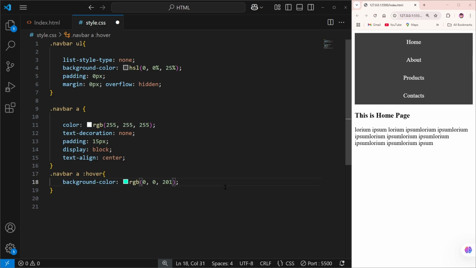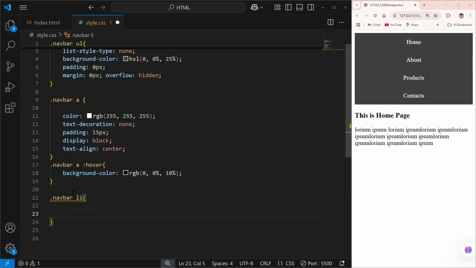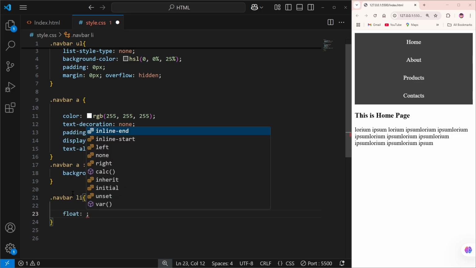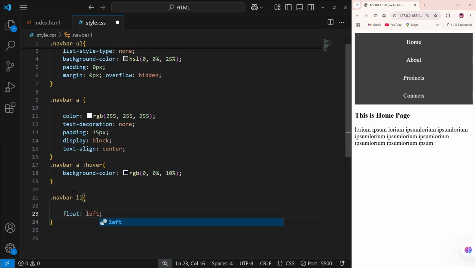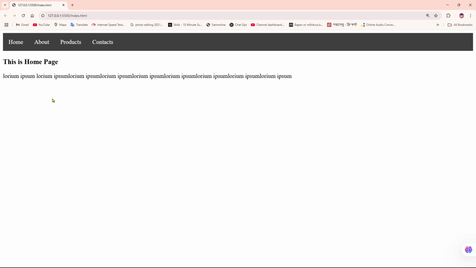10%. That's it. We can now save it, close it, and then we can go for the navbar list. So for the navbar li tag, giving the curly brackets, into the curly brackets we can simply add float. Into the float, we can give it left. That's it. Now saved. And now as you can see, we simply added the navbar into our website.